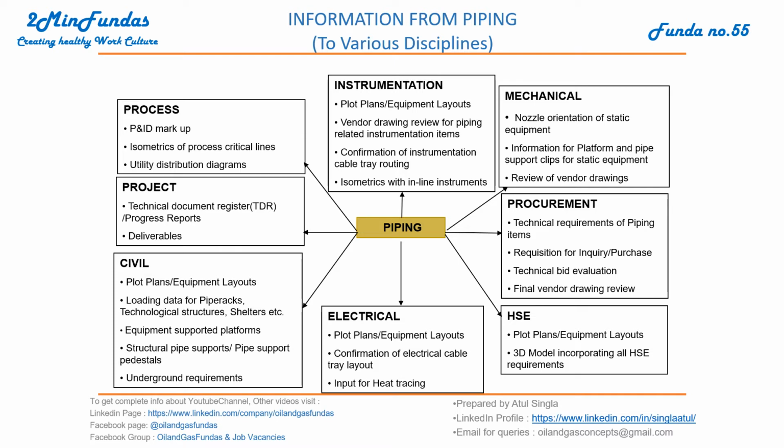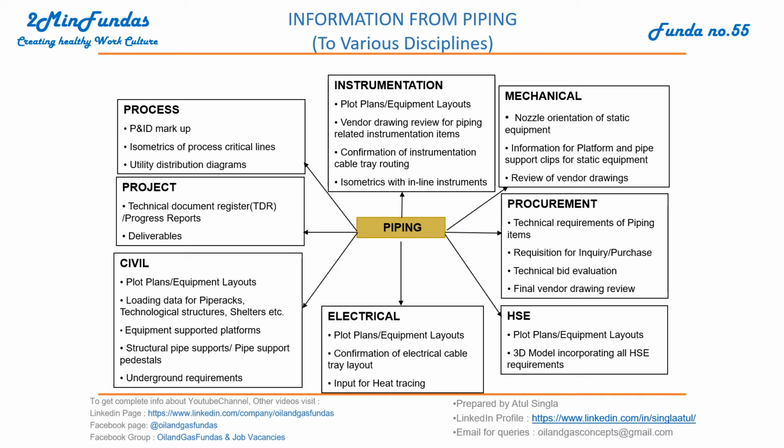So based on this, the piping discipline finalizes the support location and equipment location. These information they pass to the civil department. Also they finalize the underground piping network and they share it with the civil department to finalize the other civil requirements.